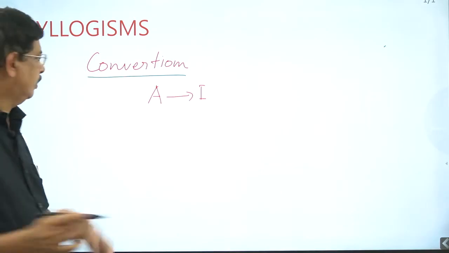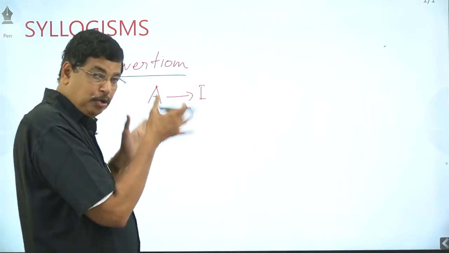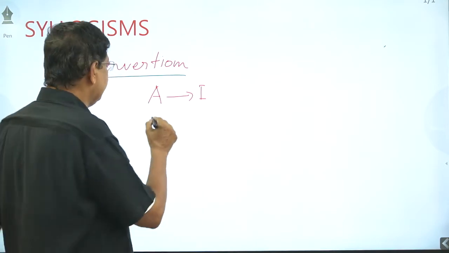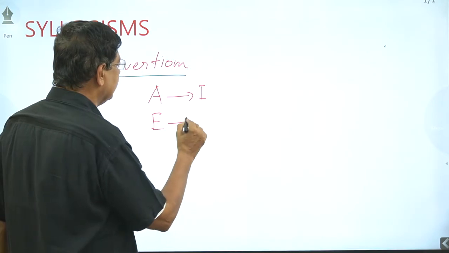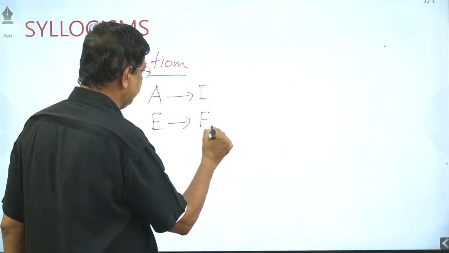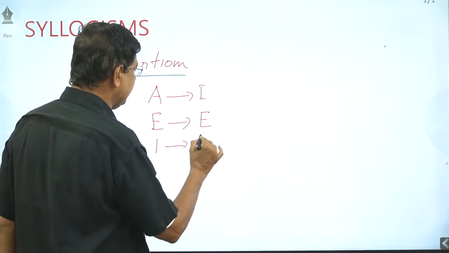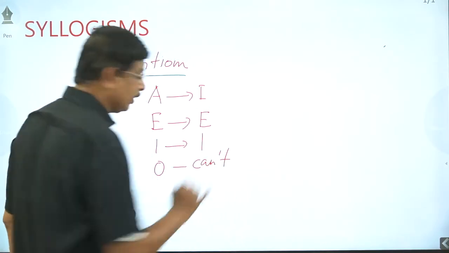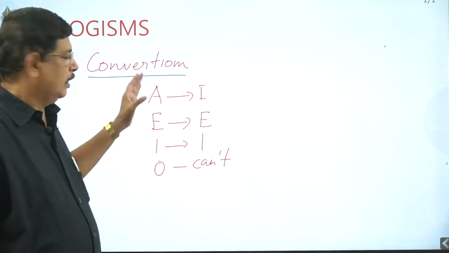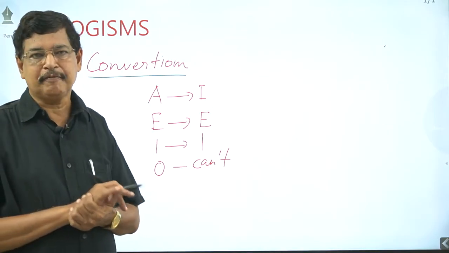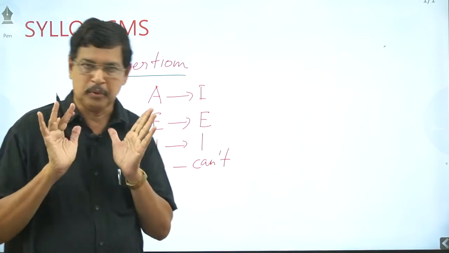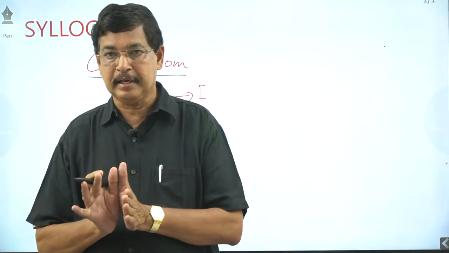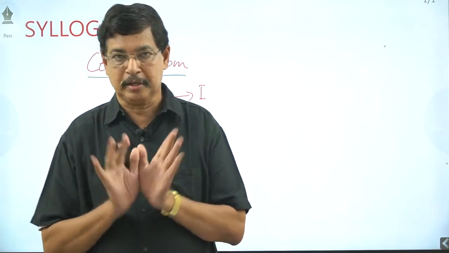Basically we have to know that when an A-type statement is converted, we will get an I-type statement. When an E-type statement is converted, we get an E itself. An I-type statement converts to I itself. An O-type statement we cannot convert. When a positive statement is converted, definitely the conclusion will be a positive conclusion.